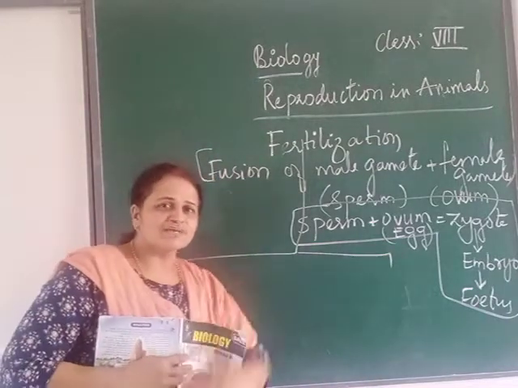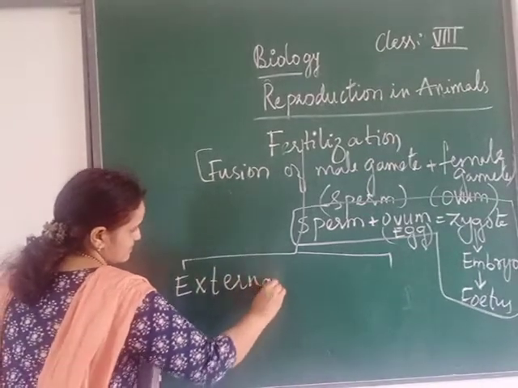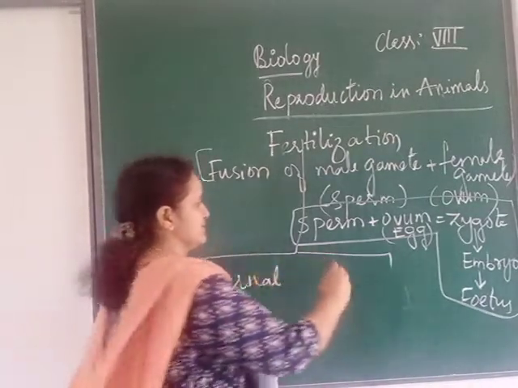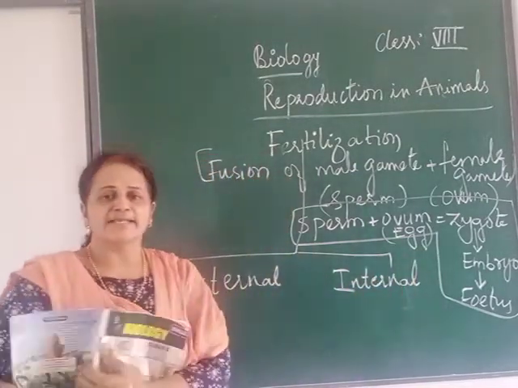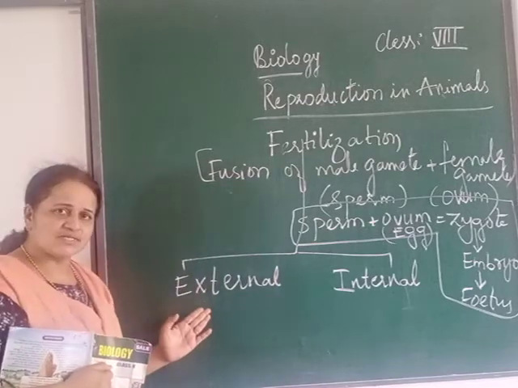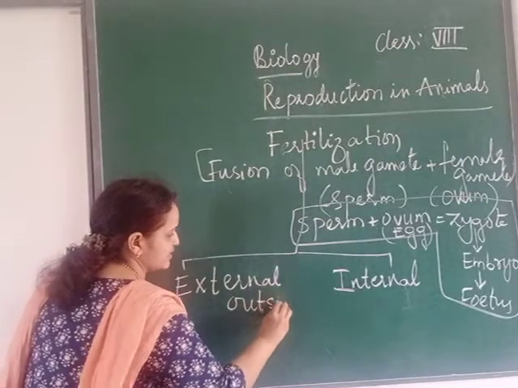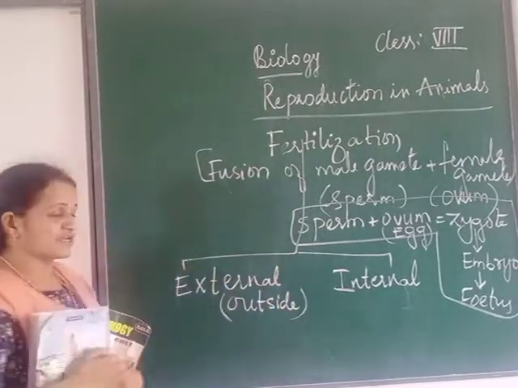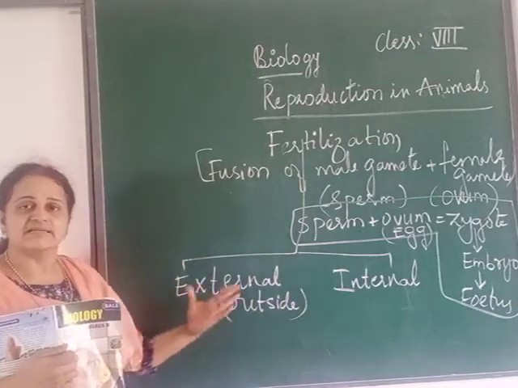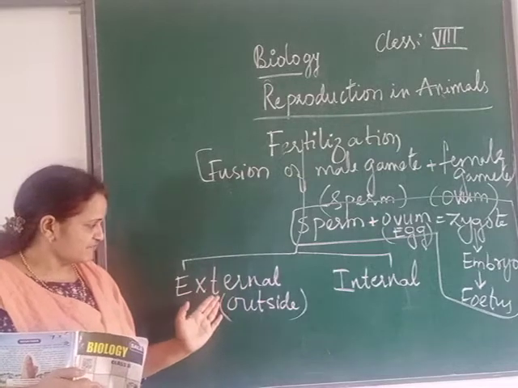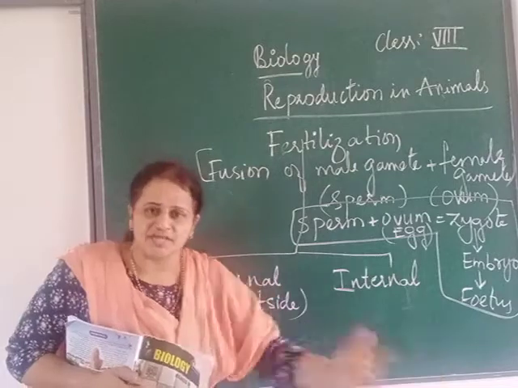Now this fertilization can be of two types. We will see the two types of fertilization. One is external fertilization, and the second one is internal fertilization. The name itself suggests it. External means outside. You can write it in brackets so that you remember the keyword and can write the definition of external fertilization. The fertilization which takes place outside the body.